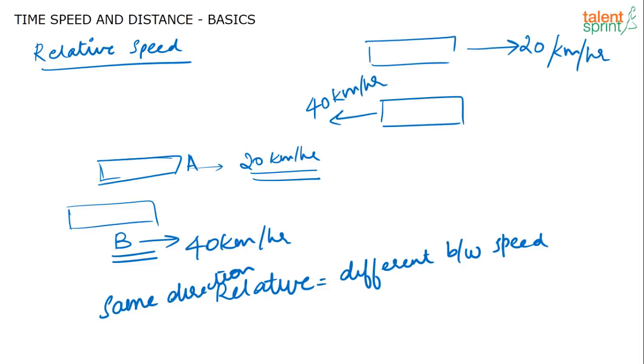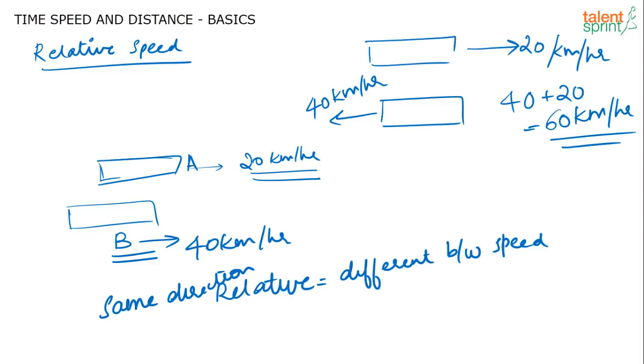If two trains are crossing each other, the train in which you are sitting is traveling at 40 kilometers per hour and another train is going in the opposite direction at 20 kilometers per hour. But from the train that you are sitting in, you will feel that the opposite train is going at 60 kilometers per hour. You feel that it's really going fast and crossing you. That is because of relative speed, the speeds of both trains get added up. So that is the basic concept of relative speed.